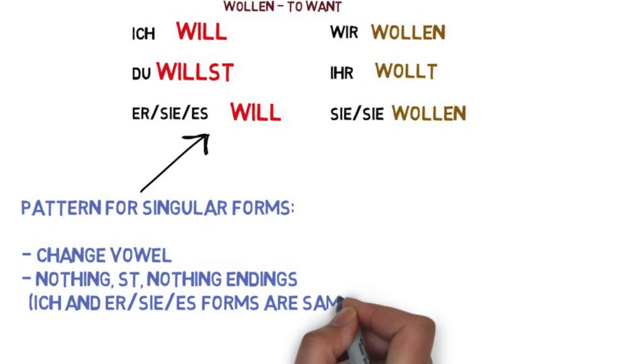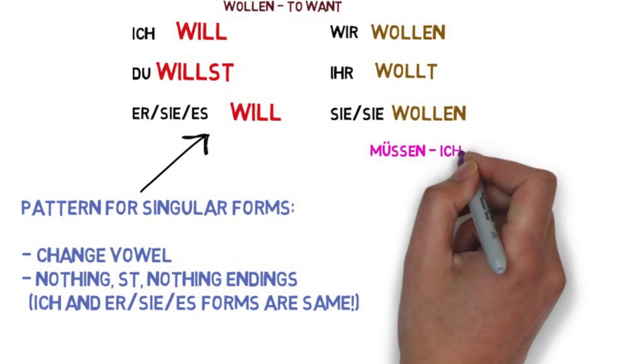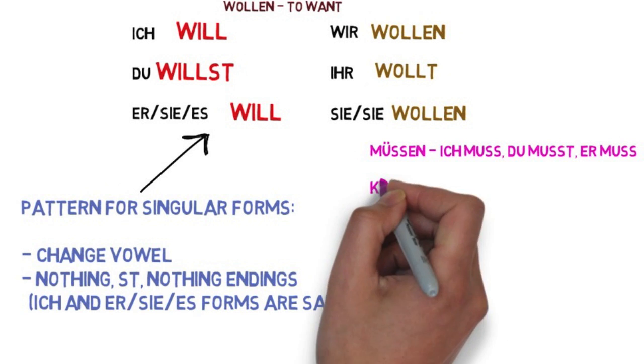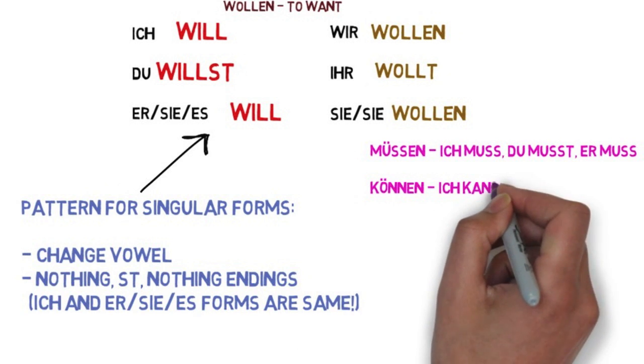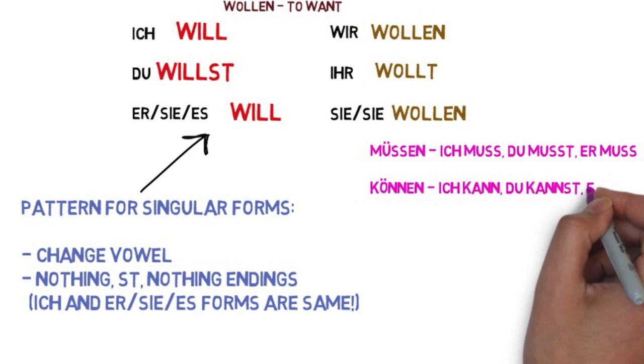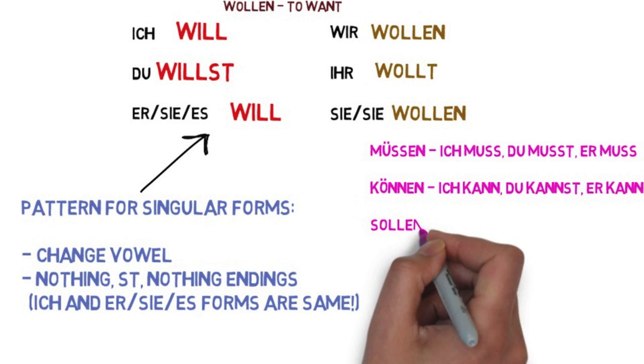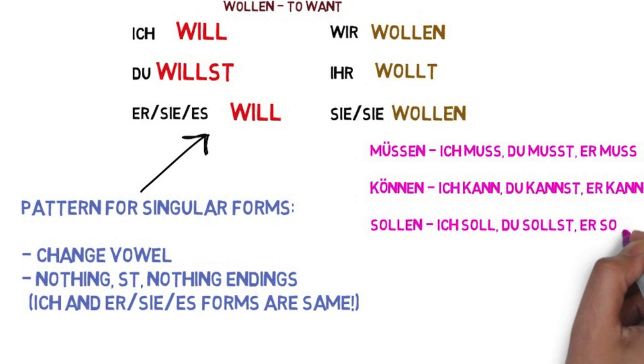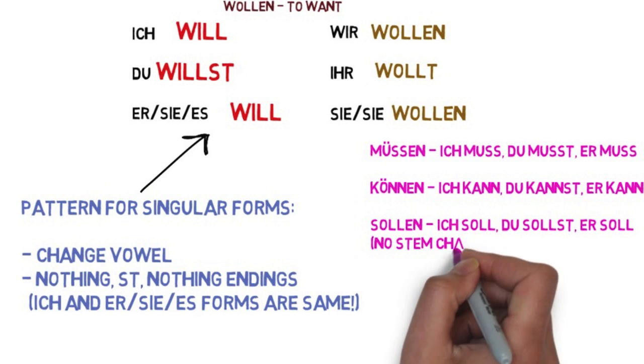The other modal verbs have the same odd characteristics. There will be a vowel change in the singular forms, and they will follow a nothing, st, nothing conjugation pattern in the singular forms. So you end up with müssen becoming ich muss, du musst, er muss. There's no umlaut, so notice the pronunciation change. Können becomes ich kann, du kannst, er kann.